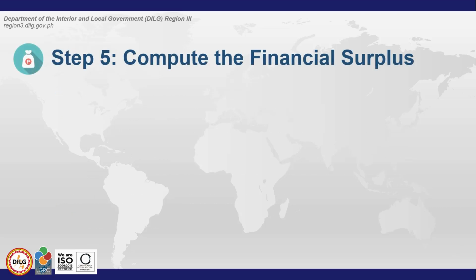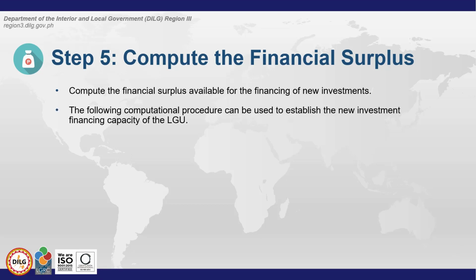Let's move on to step 5, ang pinakahuling step, compute the financial surplus. Compute the financial surplus available for the financing of new investments. The following computational procedure can be used to establish the new investment financing capacity of the LGU.